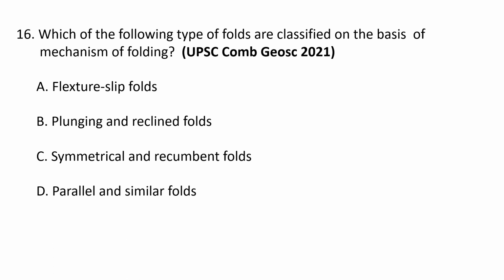Which type of folds are classified on the basis of mechanism of folding? So the correct answer is A. Flexural slip folds. Flexural slip folds form by buckling, that means bending and slip parallel to layering, and strong and stiff layers with contacts having low cohesive strength are good candidates for this process. So A. Flexural slip folds is the correct answer.